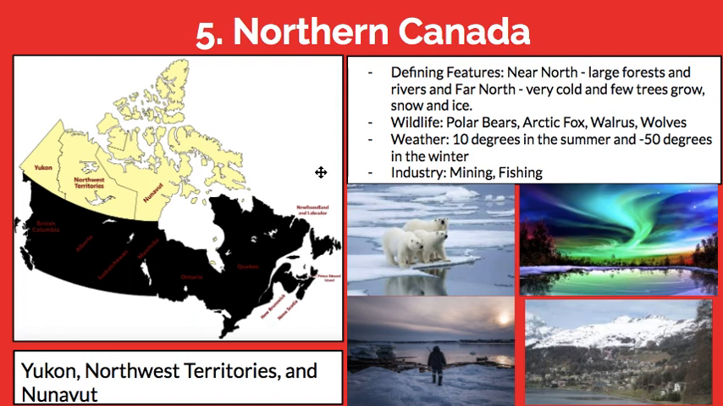The wildlife includes polar bears, which you can see here, Arctic foxes, walrus, and wolves. Many Arctic wolves are popular in this area. The weather varies a lot. The warmest it can be is around 10 degrees in the summer, and in the most northern parts, it can get down to minus 50 degrees in the winter, which is very cold, as you guys know.